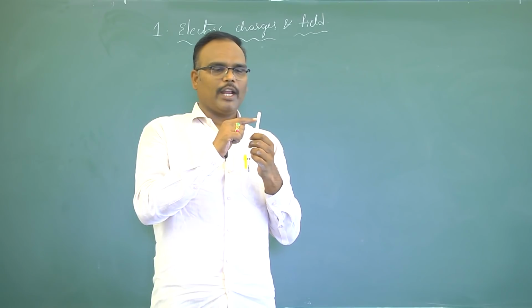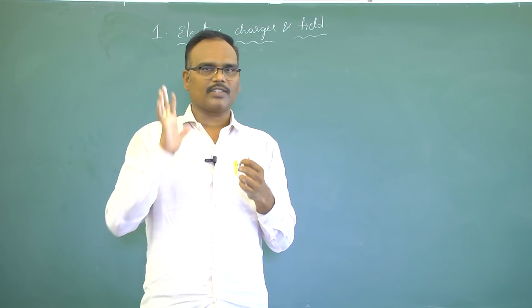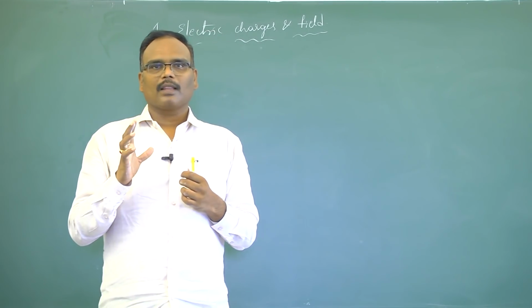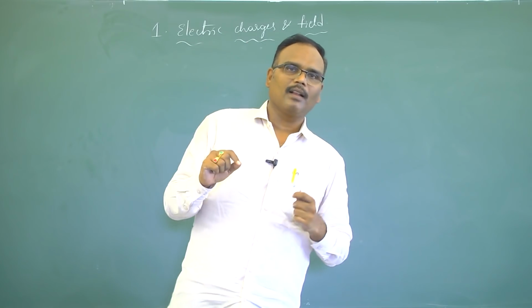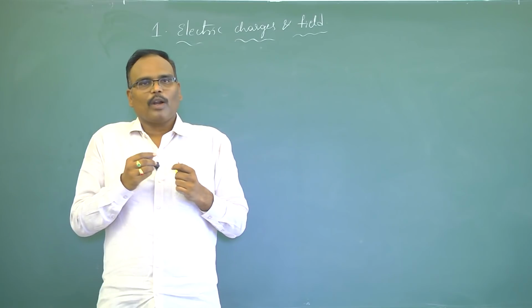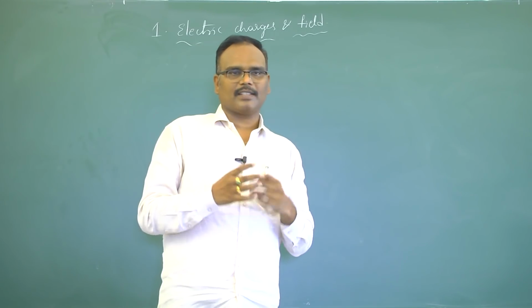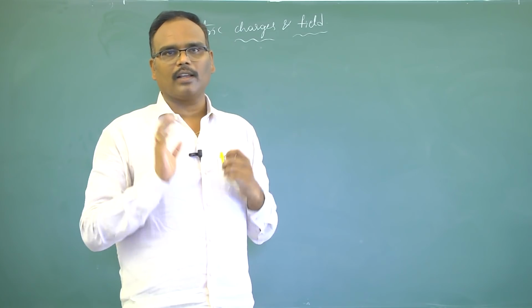There are so many methods, but the very basic method is: when you touch a body, if you get a shock, then no doubt this body is charged. But this method of identifying the existence of charge on a body is not advisable, because when a human body gets a shock, you will get a lot of pain. So we need an apparatus or a device to test whether a body is charged or not.